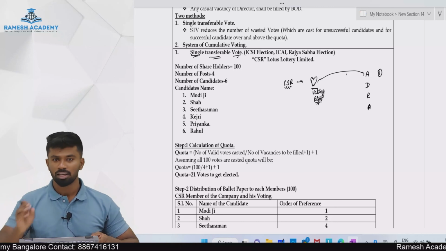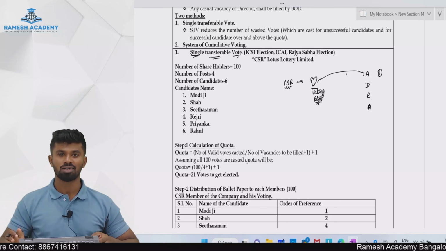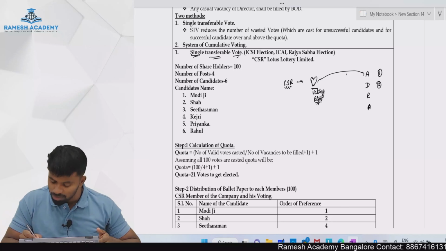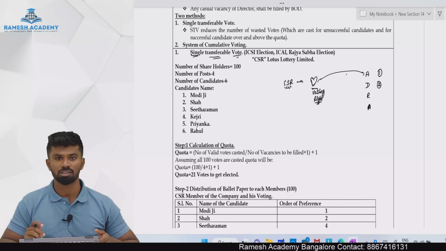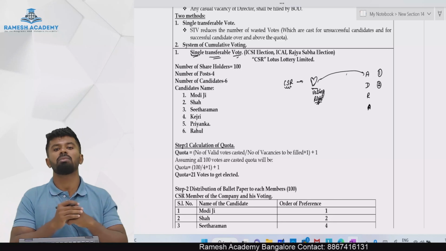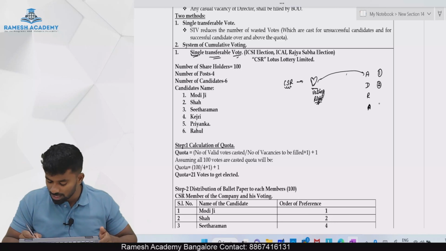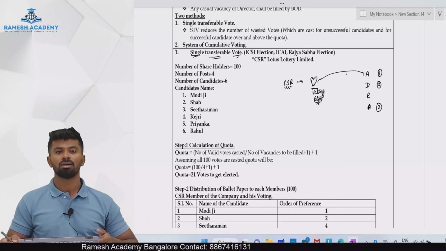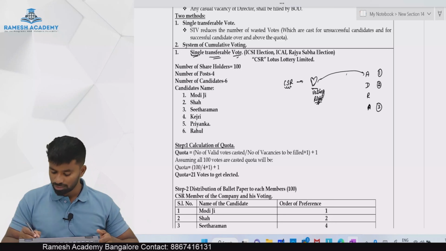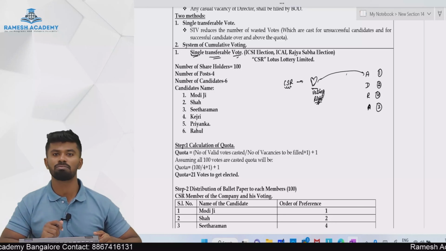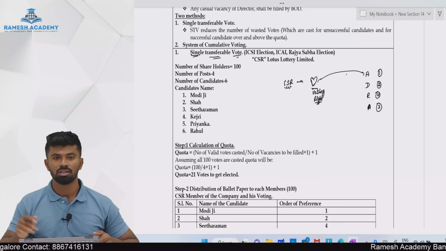Then I say if Anushka doesn't require my heart, then give it to somebody else. Who is that somebody else? Give it to Deepika. That is my second preference. Now what if even Deepika doesn't need my heart because she already has so many hearts with her? Then I say give it to Aliya. If she also doesn't require it, give it to whom? Give it to Rashmika. This is the order of preference, which is transferable.